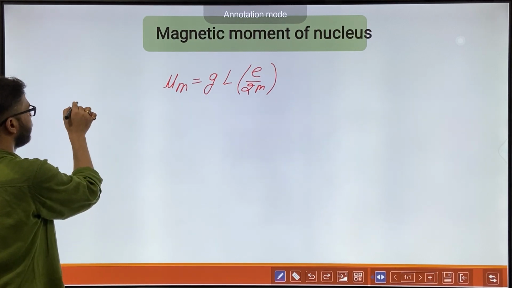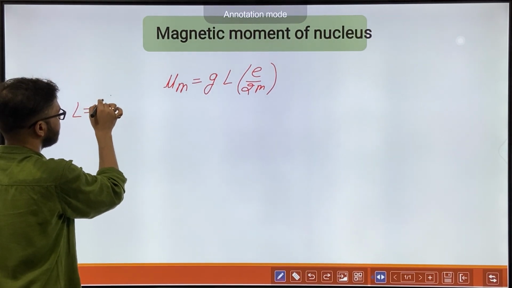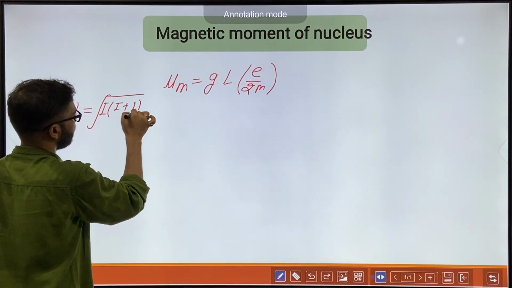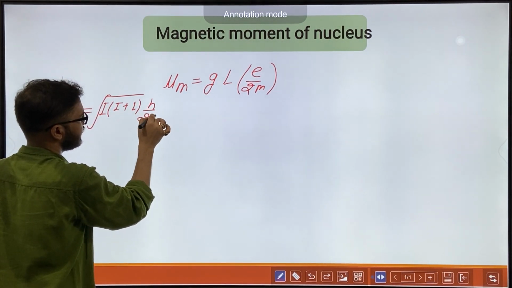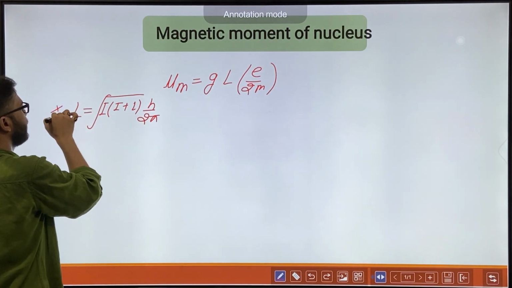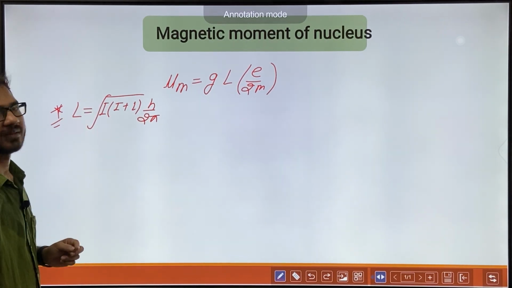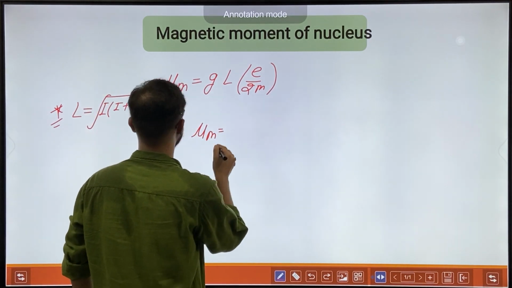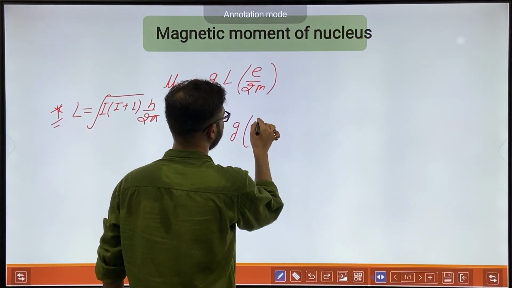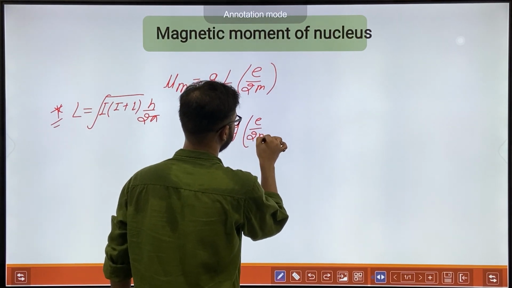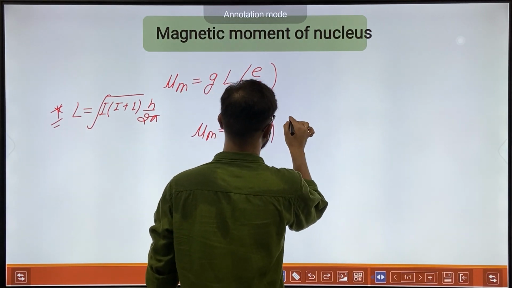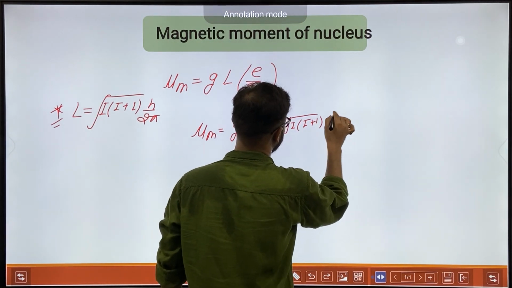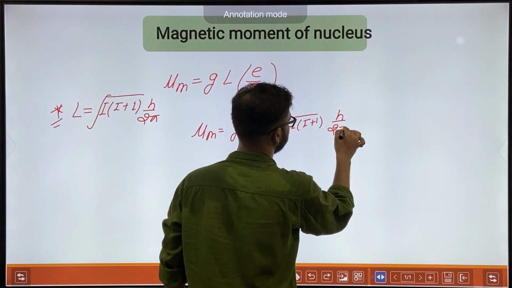Now we know that the angular momentum of a nucleus is under root I into I plus 1 times h upon 2 pi. Is it clear? This is the angular momentum for a nucleus. So mu m will be g e upon 2m times under root I into I plus 1 times h upon 2 pi.